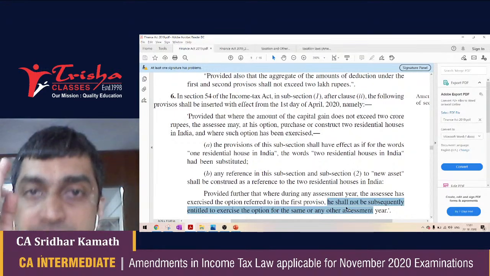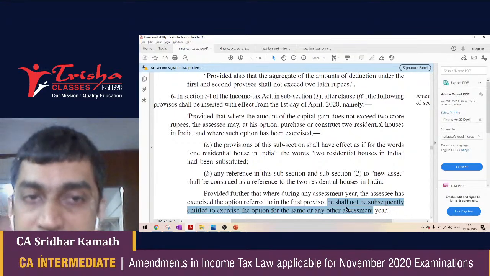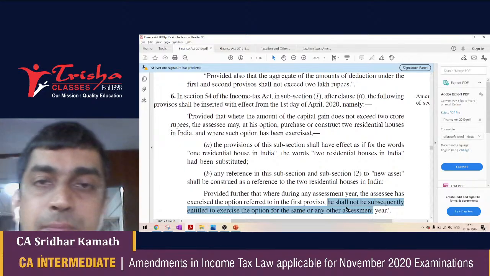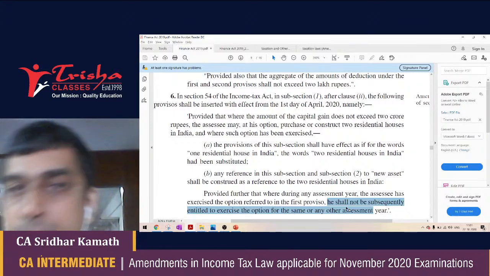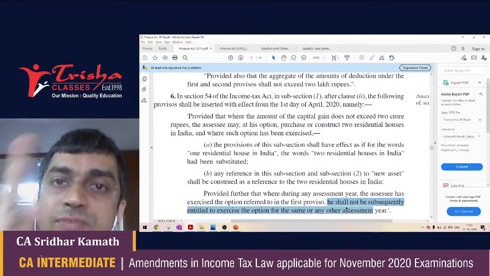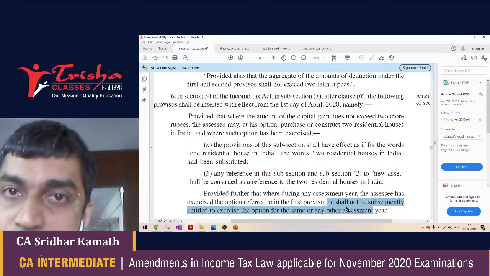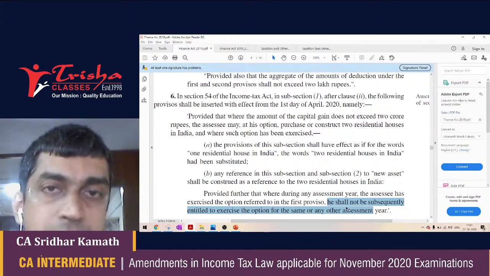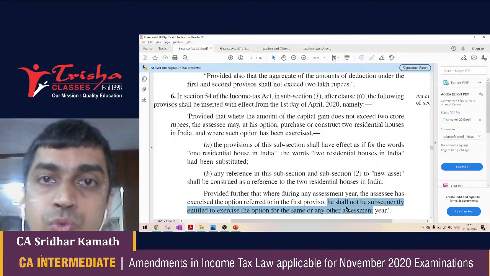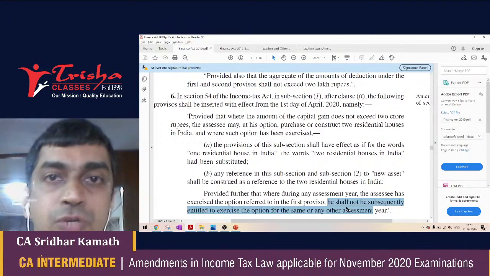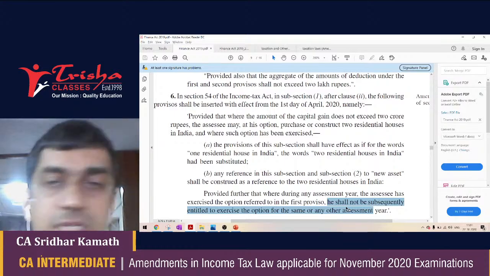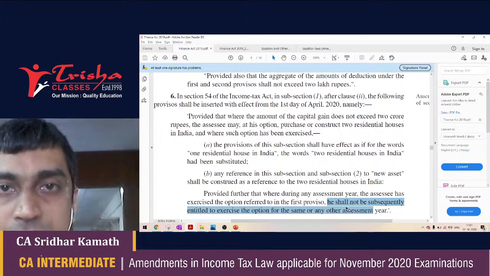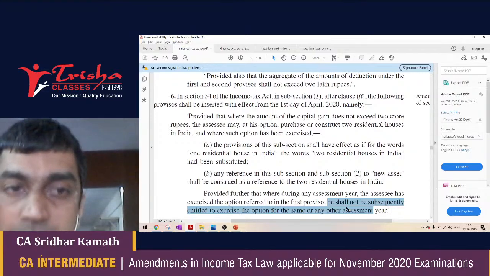Please remember, if the capital gain is 2 crore 10 lakh, the entire provision is not applicable. Okay, the provision is just not applicable, which means the old provision will now become applicable. Only one residential house can be purchased or constructed and exemption being claimed. If the capital gain does not exceed 2 crore, you have then the liberty to purchase or construct two residential houses.